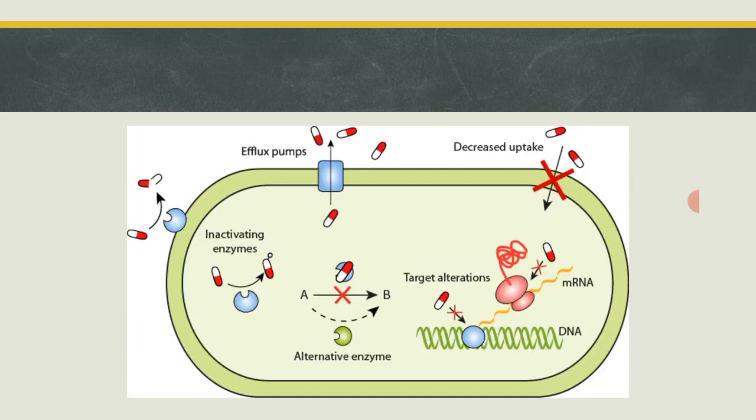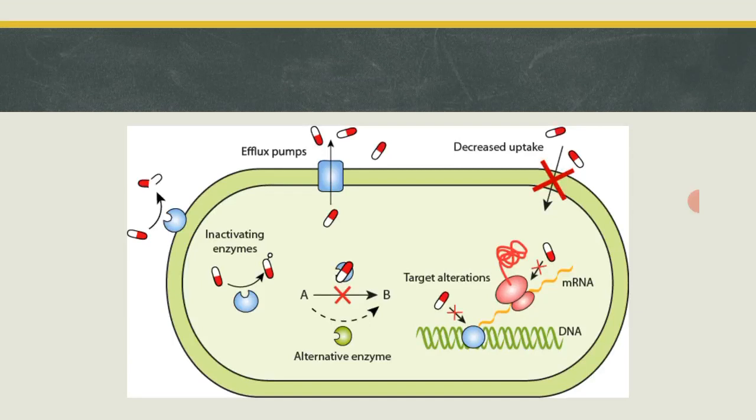And in some cases, mutations in the bacterial DNA can make the bacteria produce more of certain pumps. The bacteria gets mutated, and that mutation causes it to produce these pumps in a much larger amount.